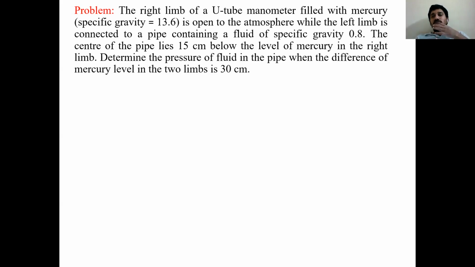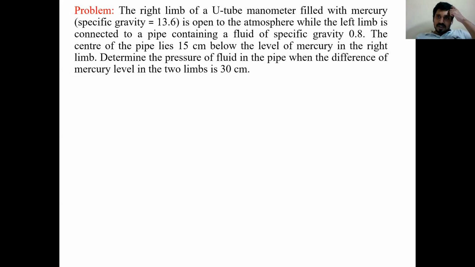The right limb is open to atmosphere. He is talking about the right limb. The right limb of the U-tube manometer filled with mercury is open to atmosphere, while the left limb is connected to a pipe containing a fluid of specific gravity 0.8. The pipe has some fluid with specific gravity 0.8, and that pipe is connected to the left limb of the U-tube manometer. The center of the pipe lies 15 centimeters below the level of mercury in the right limb.